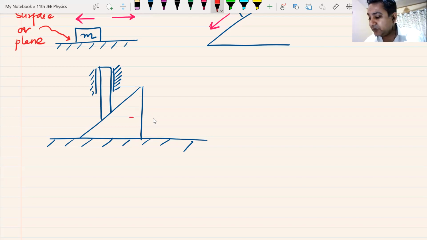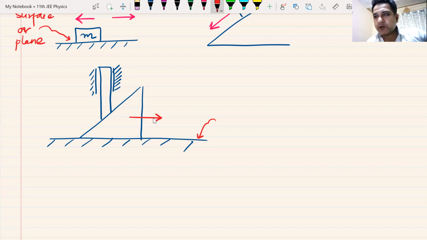If I now move this block here, this block can only move rightward or leftward because it is subjected to something known as plane constraint, because it is kept on the ground. It can move like this. But right now, I'm not thinking about this. I am thinking about this. So if I move it here like this, the question is, how does the rod move? In which direction does the rod move?